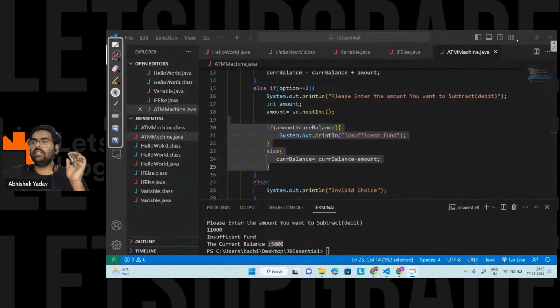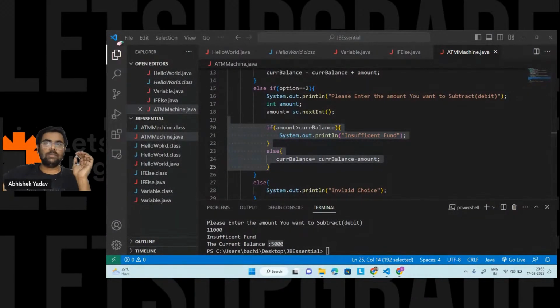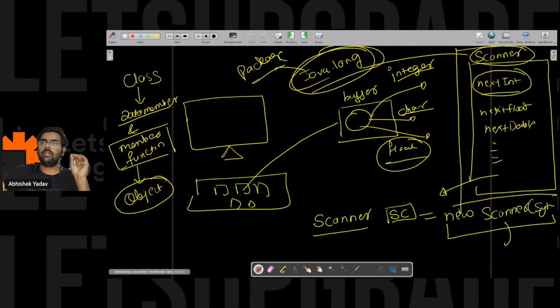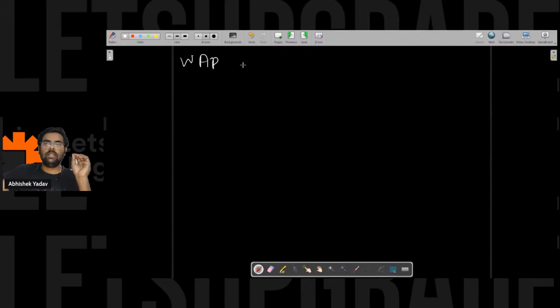Let's do one code here. The code is simple. I think most of you have done that code. Write a program to take input from the user. You will get the month value, and what you have to do is print the month name on the output screen.